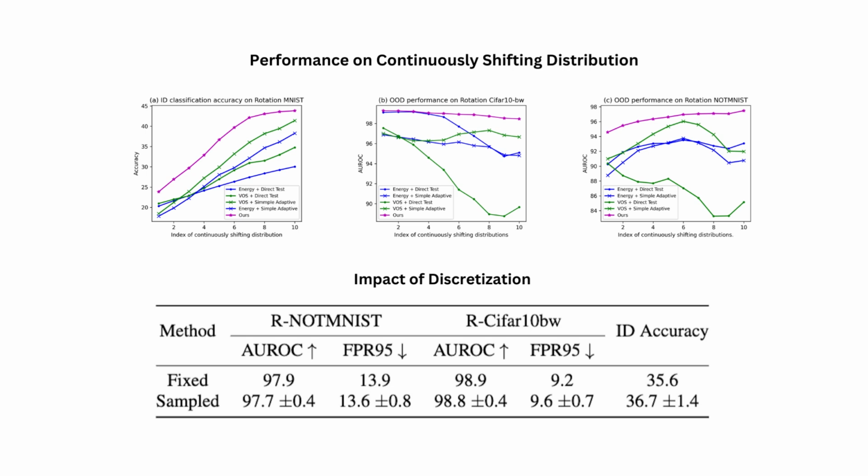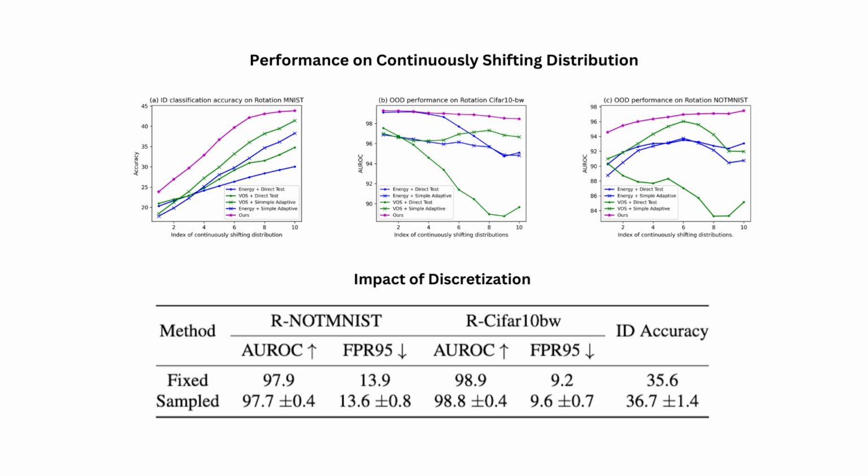When we check the performance at each testing distribution, the purple line marks our method. It shows that our performance was maintained while other OOD detection performance dropped heavily over time.